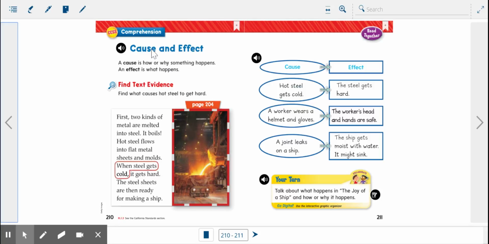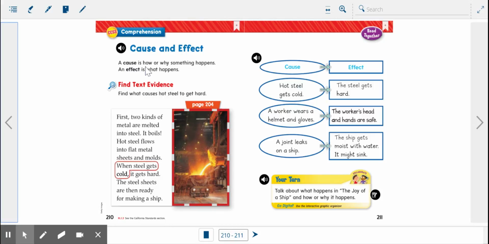Okay, we're going to talk about cause and effect. Of course, there are a lot of sequence examples in that story, but there were also a lot of causes and effects that resulted. Okay, so let's review what a cause and effect is.